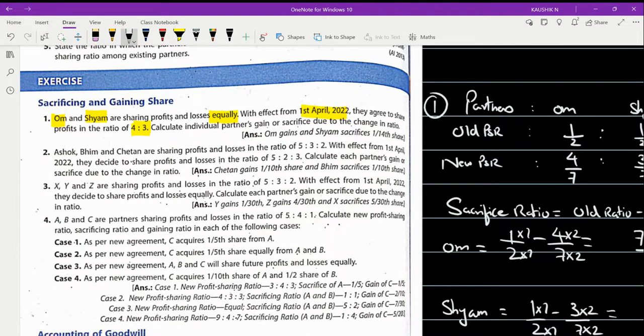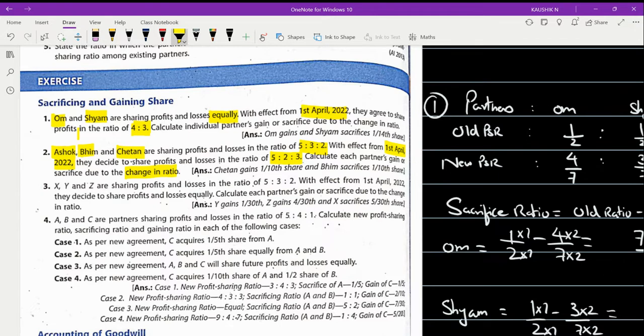What is given in the problem number 2? Let us read the problem. It is mentioned in the question that we have three partners here. Ashok is one partner, Bim is one partner, and Chetan is one partner, who are sharing their profits and losses in the ratio 5 is to 3 is to 2. So this is the old profit sharing ratio, and with effect from the 1st of April 2022, they have decided to share the profits and losses in the ratio of 5 is to 2 is to 3. They are asking us to calculate each partner's gain or sacrifice due to this change in the ratio.